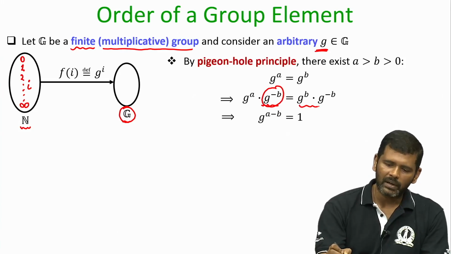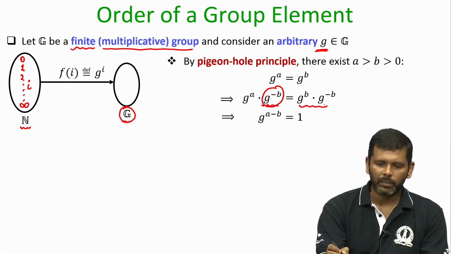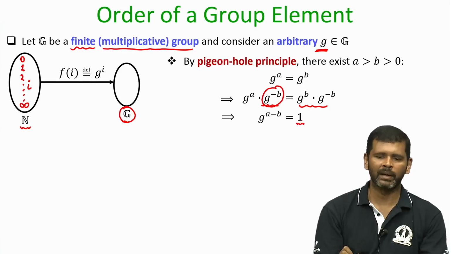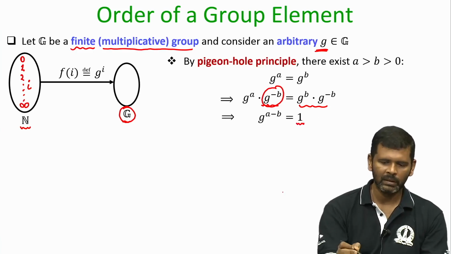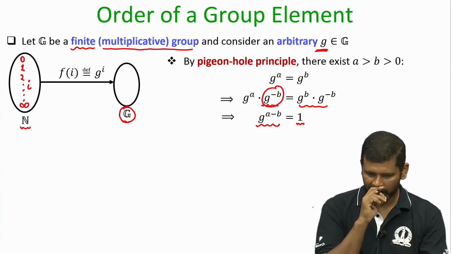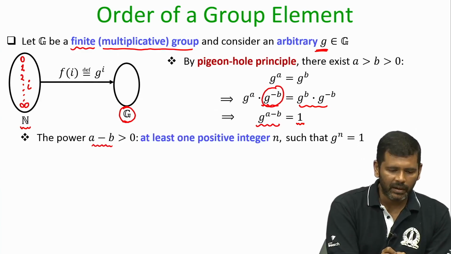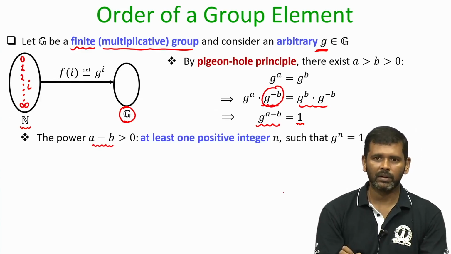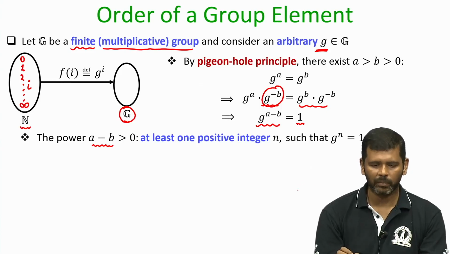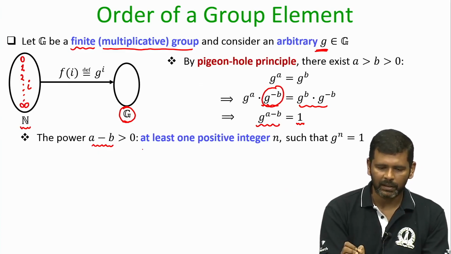But now, what can I say about the right hand side? Since I am following the multiplicative notation, the result of g power B group operation g power minus B will be the identity element, and the identity element in the multiplicative notation is 1. And what will be my left hand side? As per the rules of exponentiation, it will be g power A minus B. Now, since A is greater than B, A minus B is non-zero and positive.